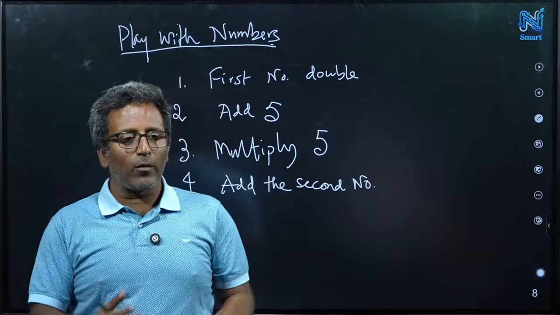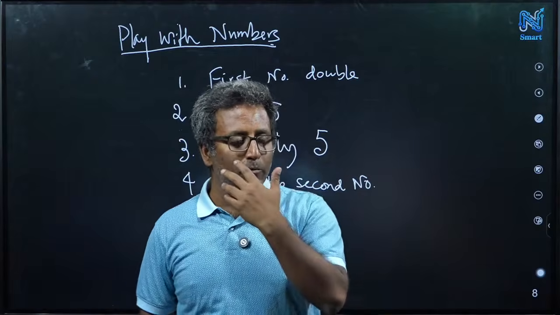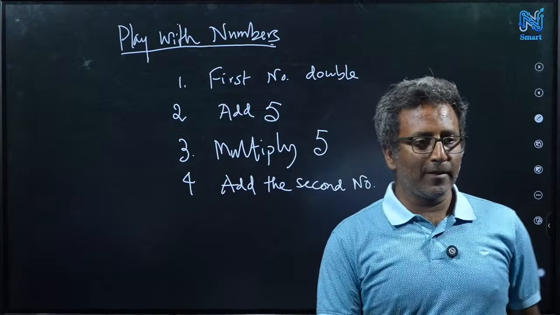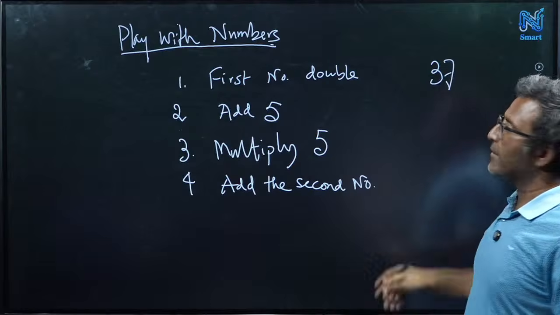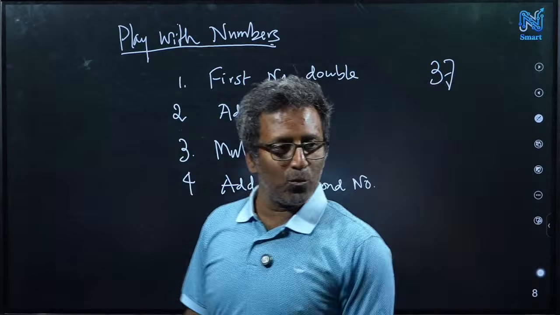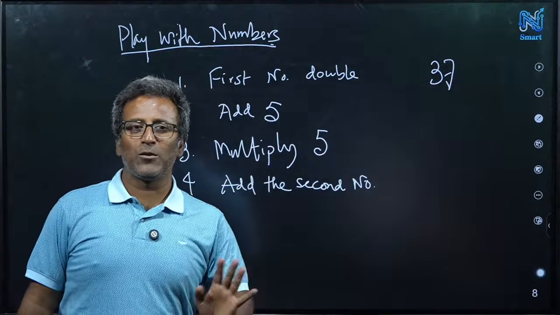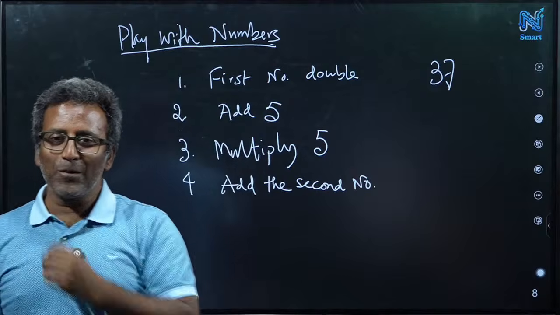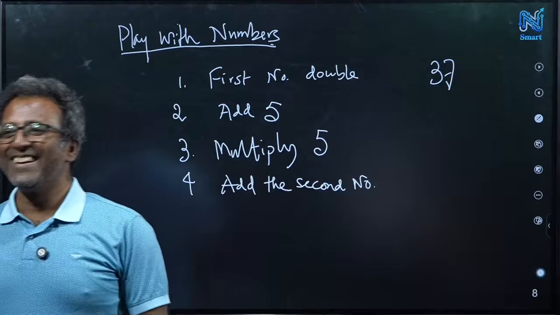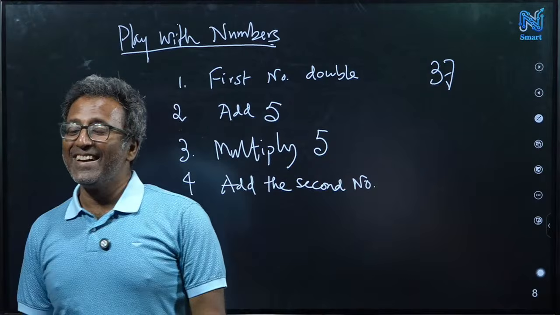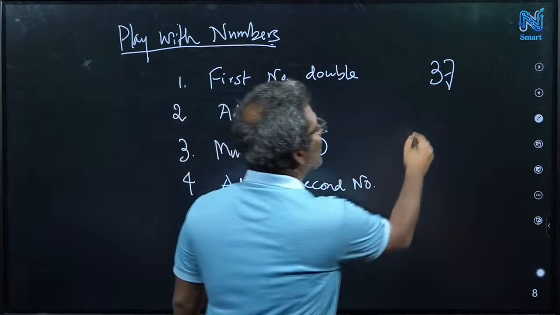So now maybe you can tell, you first tell what is the answer. Someone said the answer is 37. So he thought one number 1 and other number 2. Very simple numbers. What about you? 69.